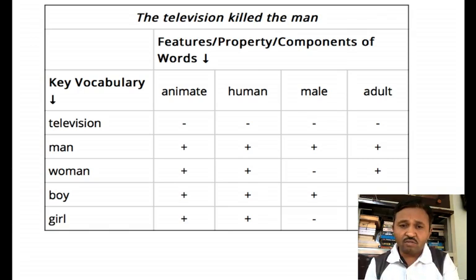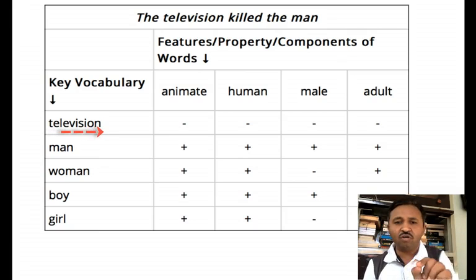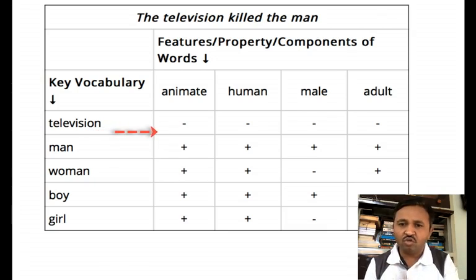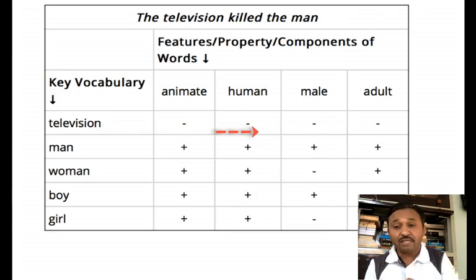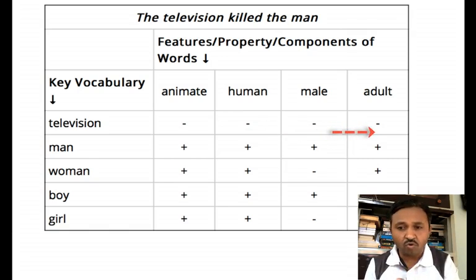Is television an animate thing? No, it is not, so we use the symbol minus. Is television human? No, it is not human. So again we use minus. Is television male? No. So again we use minus. Is television adult? Again no. So we again use the symbol minus.